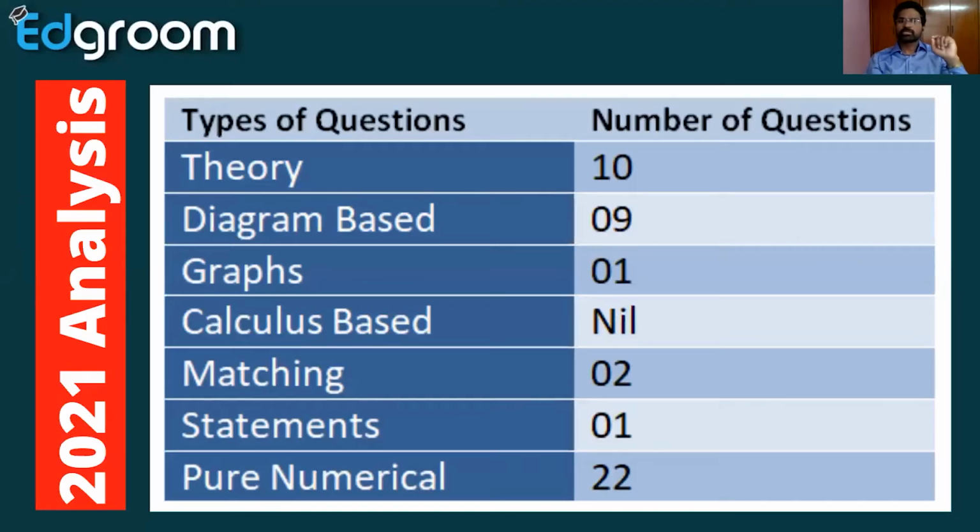Coming to the next category, graphs. We got one graphical question. Graph questions are very easy actually. They are purely memory based. How does magnetic induction vary with distance? How does electric field vary with distance?